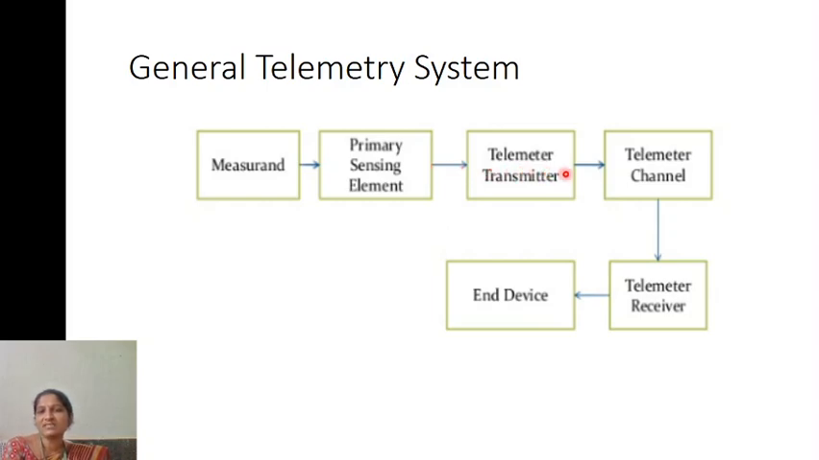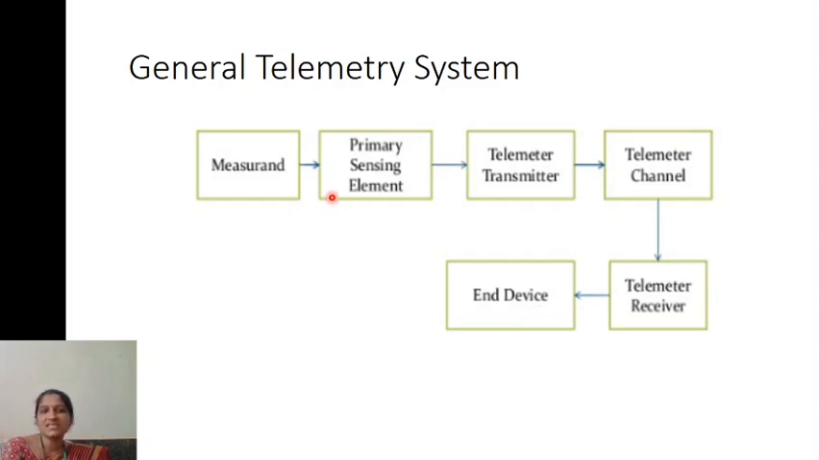That information is transmitted through a telemetry channel. This is the telemetry medium through which you can transmit the data from the transmitter to the receiver. So the channel is the route through which the data is to be transmitted. Next, the telemetry receiver will be at the receiving end, that means at the accessible location. From that accessible location, the data is received and given to the final device, with which you can manipulate that data.